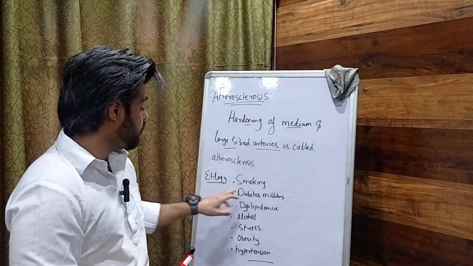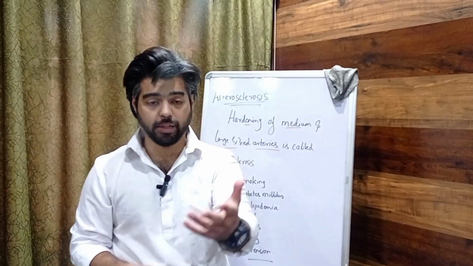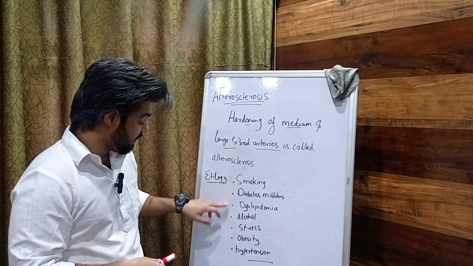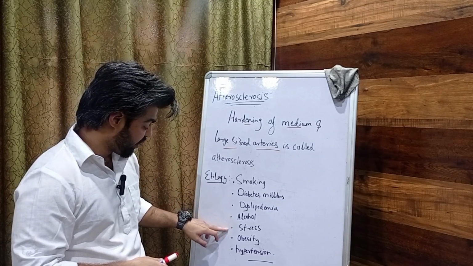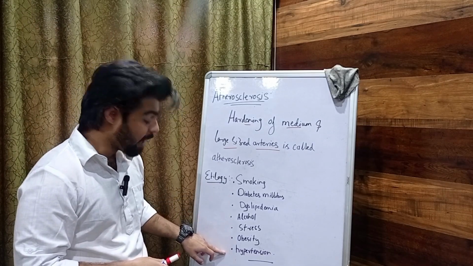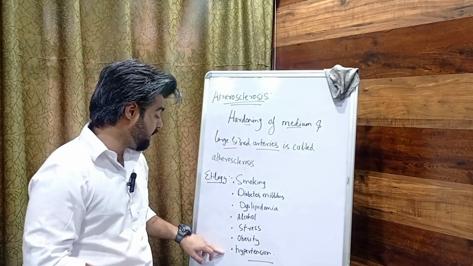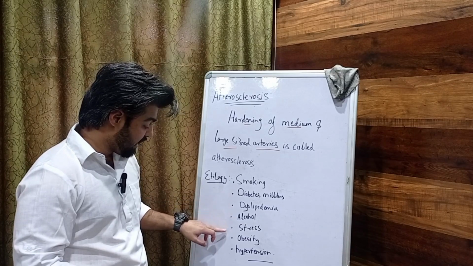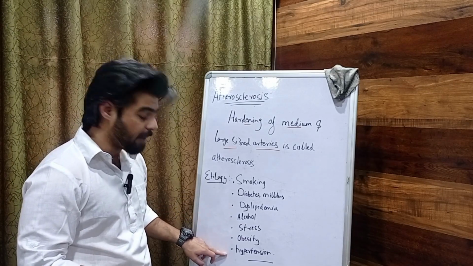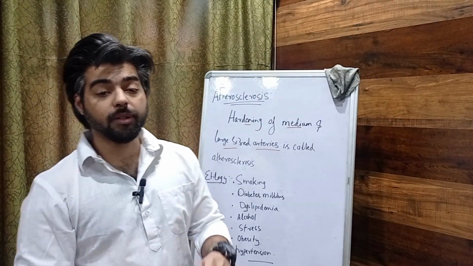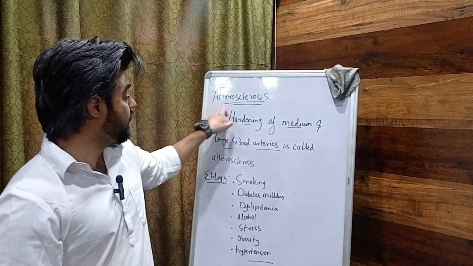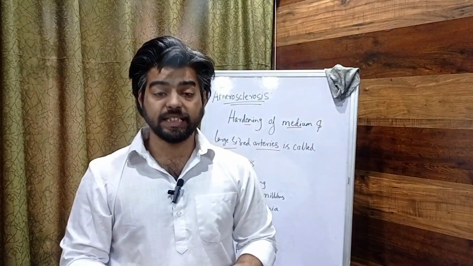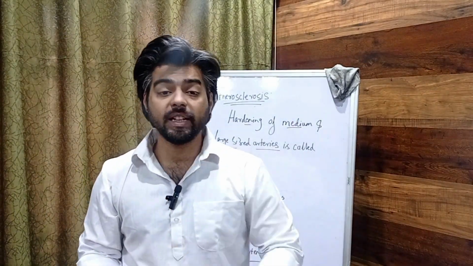Now, what are the etiology of atherosclerosis, or the causes of atherosclerosis? That is smoking, diabetes mellitus, dyslipidemia, alcohol, stress, obesity, and hypertension. Let me repeat it once again. It is smoking, diabetes mellitus, dyslipidemia, alcohol, stress, obesity, and hypertension. These are all the contributing factors of atherosclerosis.